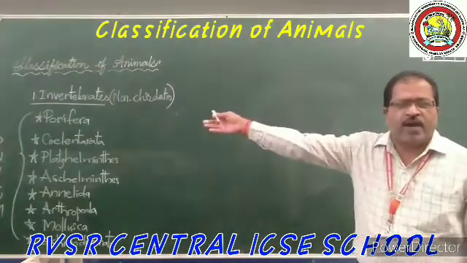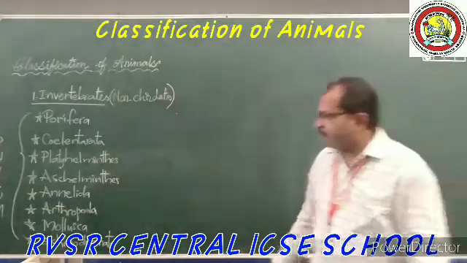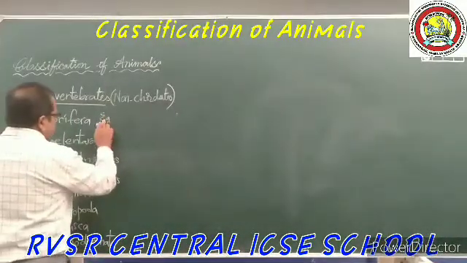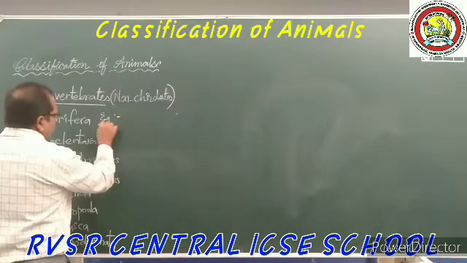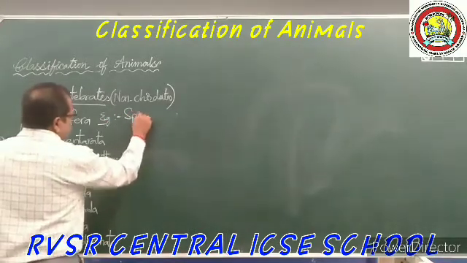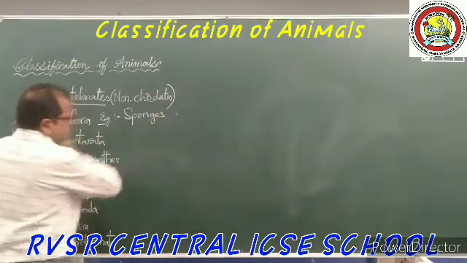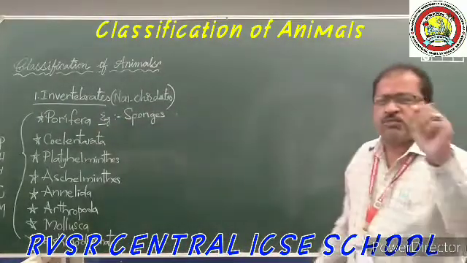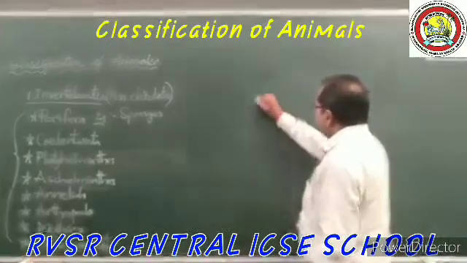First one is phylum Porifera. The examples for the phylum Porifera are sponges.